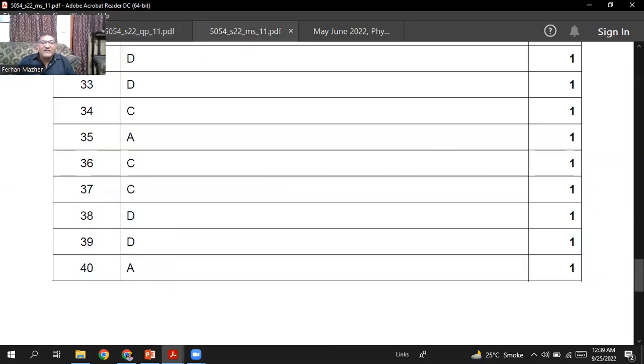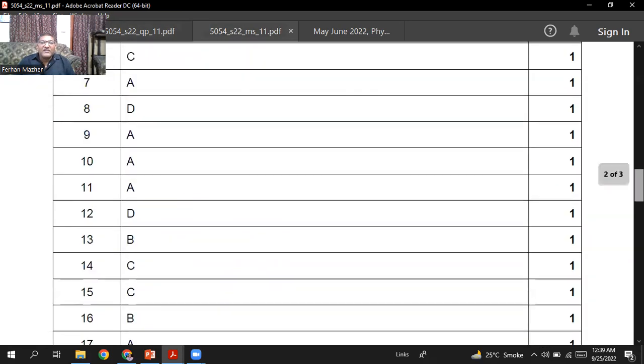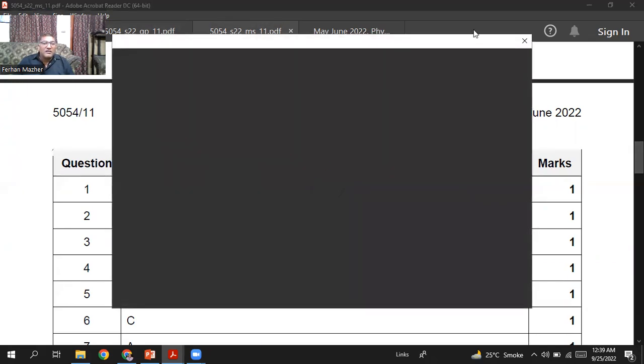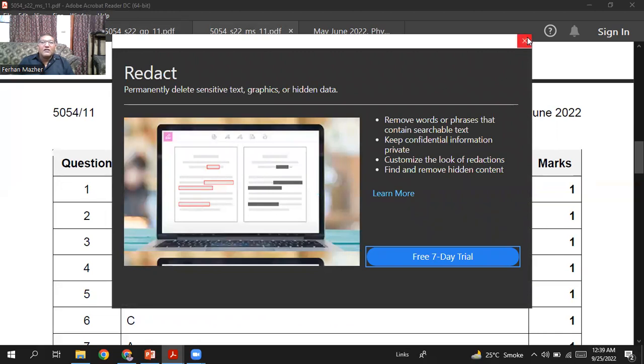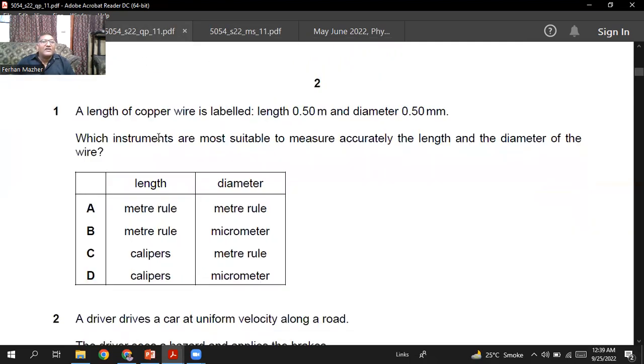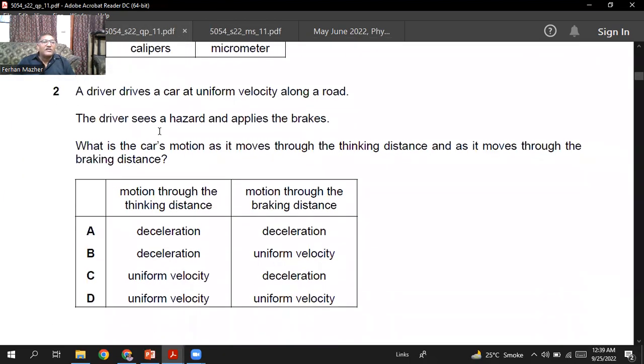Let's check if the choice is right or not. Question number 1, I think B is the right choice. So our answer is right. Okay, so we are going to the next question.